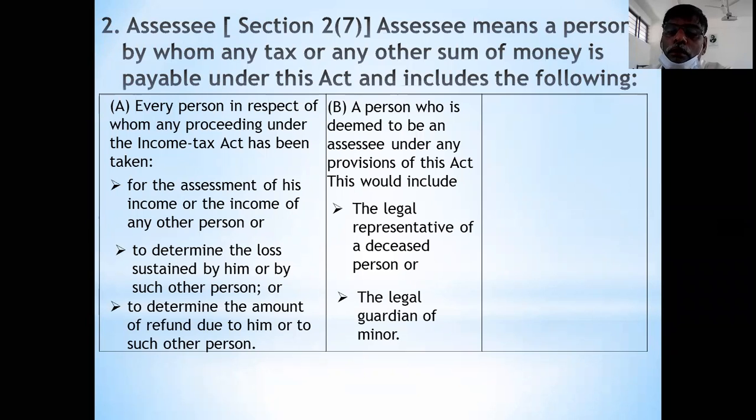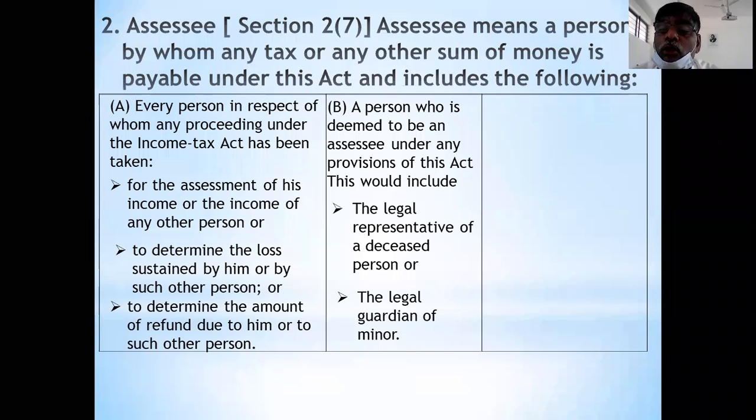Okay. You remember this, the deemed assessee. I'll give you 4 examples regarding deemed assessee. Who is a deemed assessee? Legal representative of deceased person first. Then legal guardian of minor. Third, legal representative of insolvent person. Then legal representative of lunatic person. Who is lunatic?